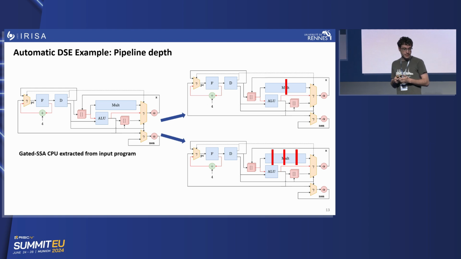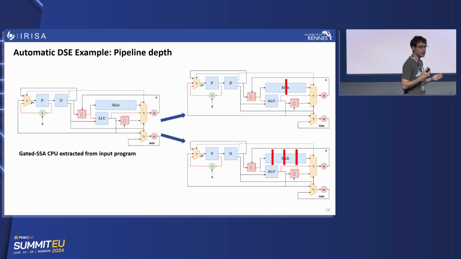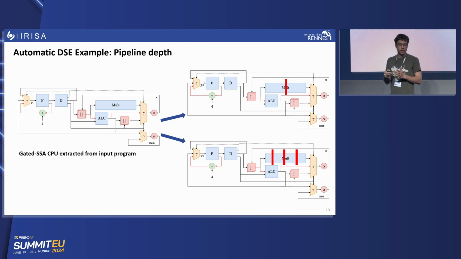And as everything is automated, we can also have automatic design space exploration. It means that we can configure the tool so that it cuts the multiplication unit into 2 parts or into 4 parts. And all the choices that we make in the timing of the tool will lead to different pipeline organizations, different trade-offs, and we can just try many different trade-offs to see which ones are interesting or not.